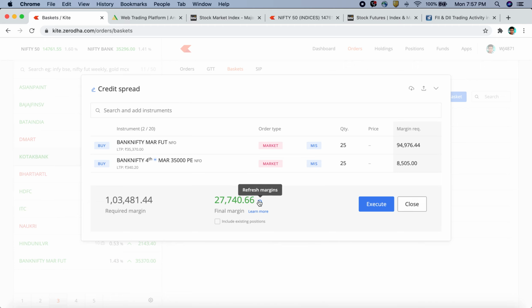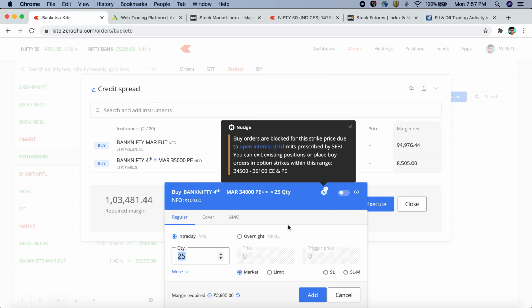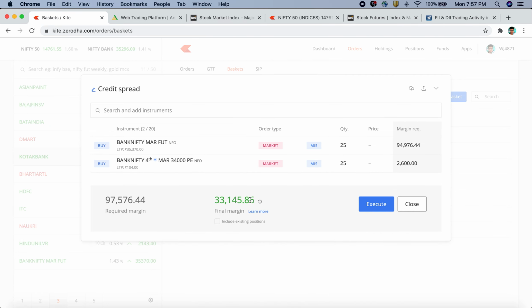If you want to reduce your losses and increase your profits, you can go further low. Let's say you can buy 34,000 PE if you want that. If you do that, you will require roughly about 33K, but then your loss here will be less and your profit here will be more. So the idea is to hedge your position, and that way you can avail the margin benefit.